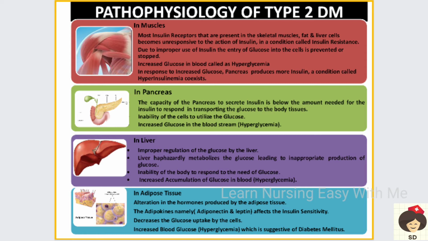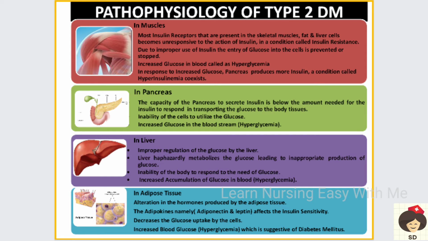Okay, so it is prevented or stopped. That is, glucose is not carried from the blood to the cells. Because of that, the blood glucose will keep on increasing. That is called hyperglycemia. When there is more hyperglycemia, the pancreas will try to produce more and more insulin, but this insulin is not doing its function. So a patient will have both conditions, hyperglycemia and hyperinsulinemia, because the pancreas is stimulated and it is producing more insulin.